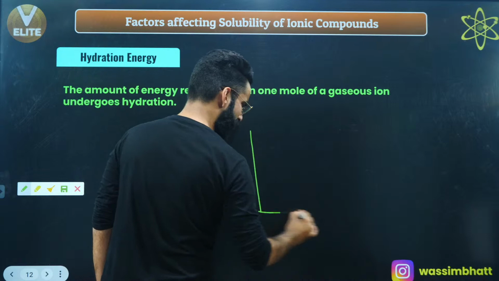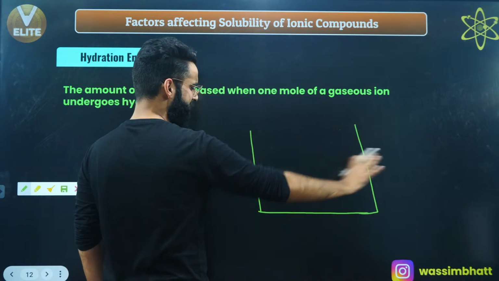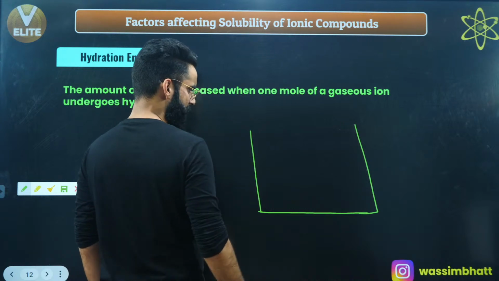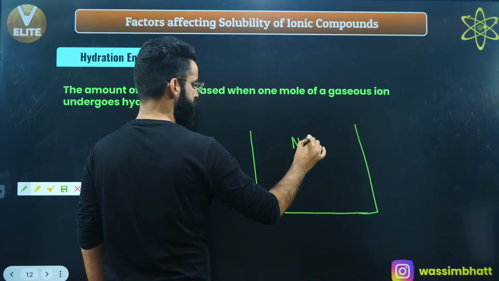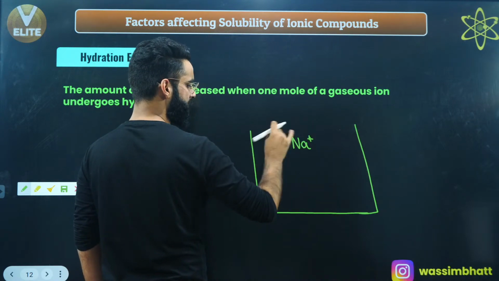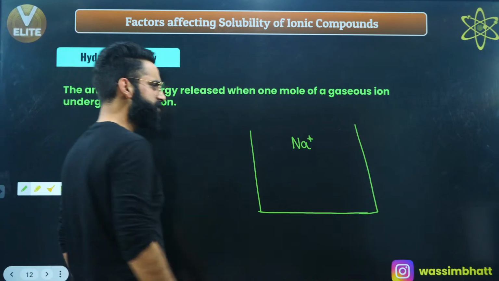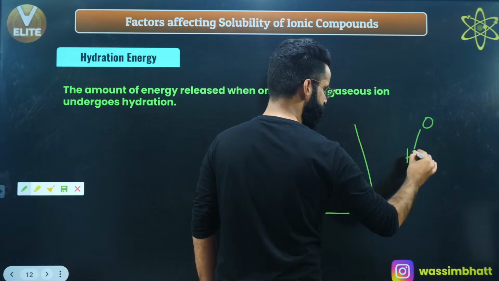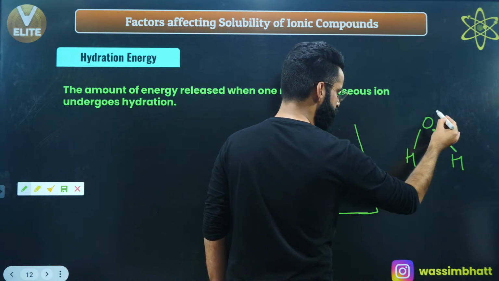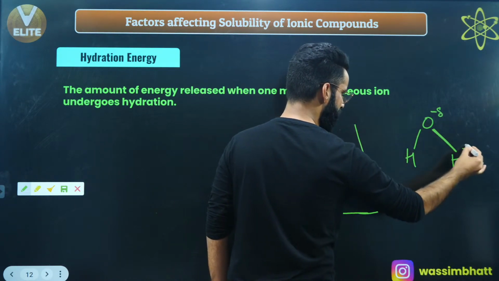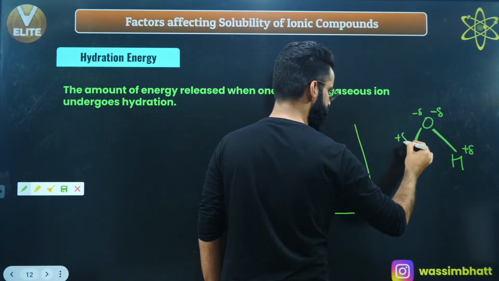First of all, I'm taking water in a container. There are millions of water molecules in the container. Now, in this container, I'm, for example, putting Na positive, an ion, into this water. As you must know, the structure of water is like this. Between oxygen and hydrogen, oxygen is more electronegative, due to which oxygen gets delta negative and hydrogen gets delta positive.